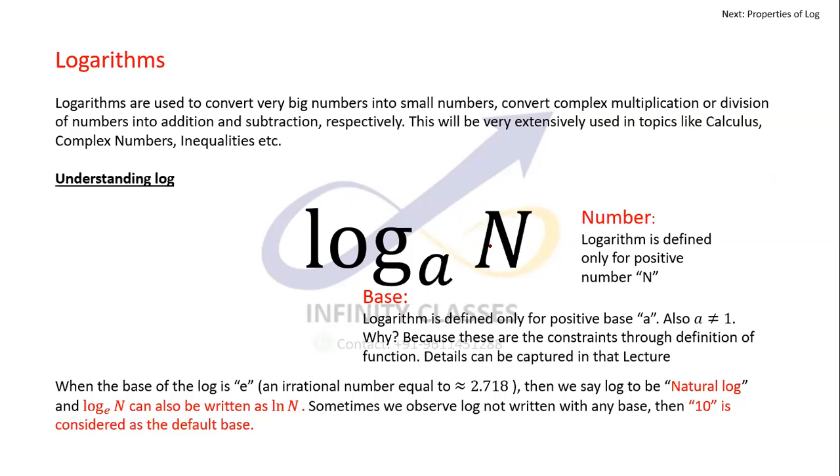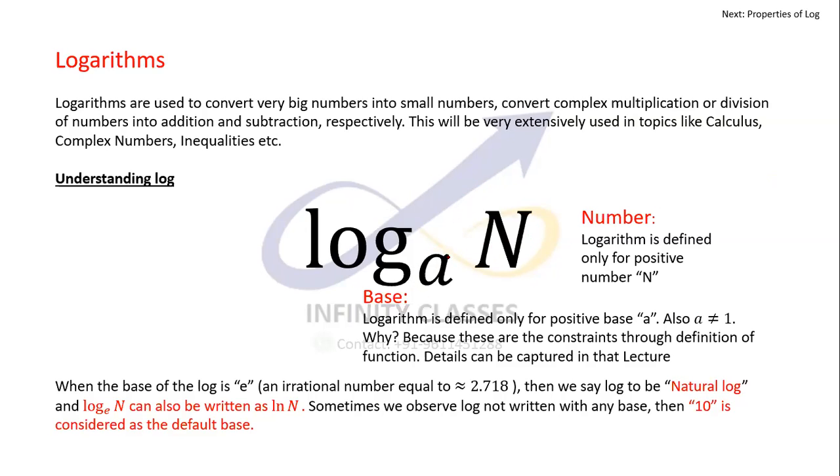So n can take the values 0.0001, 0.1, 0.2, 10, 20, 30, 40, 100, 200. All values are valid, but it has to be positive. This is very important. n has to be positive. It can be very close to 0, but not 0.